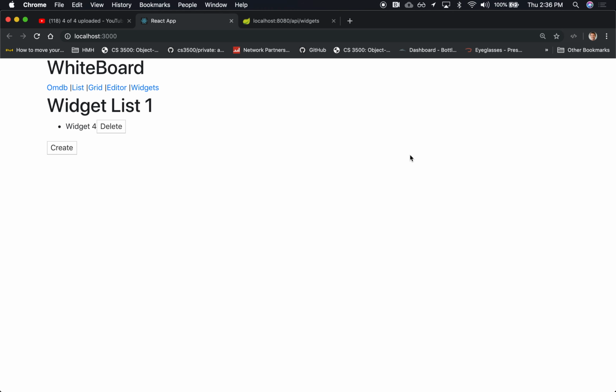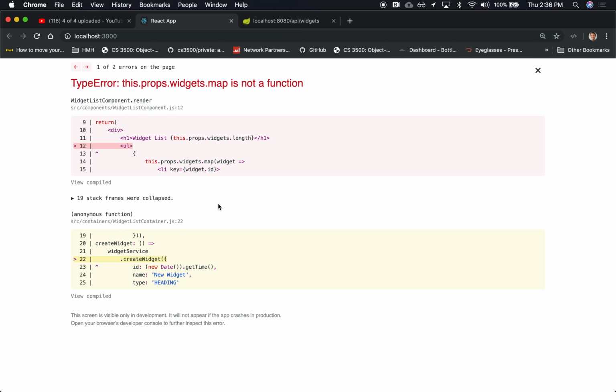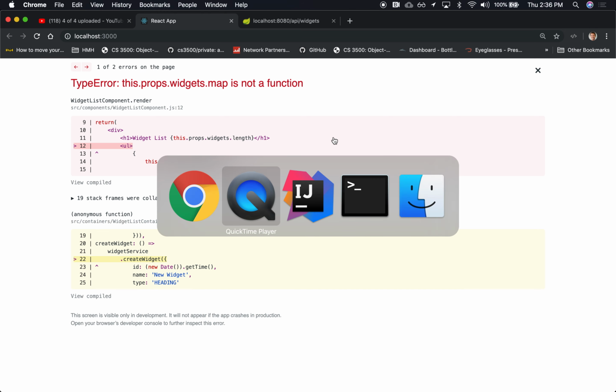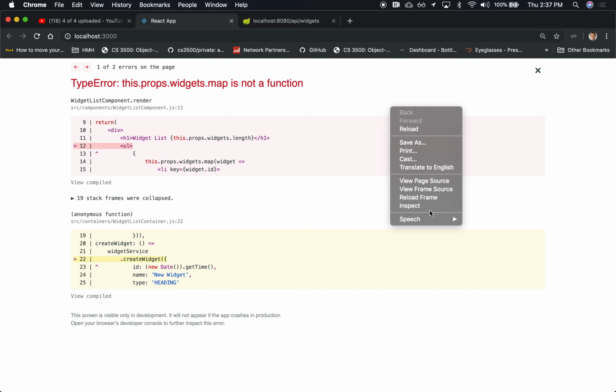Okay, so let's play around with this idea some more. We have some widgets. We can create new widgets. Oops, maybe not. What happened with create? Wasn't that working before? What's the error that I'm getting?